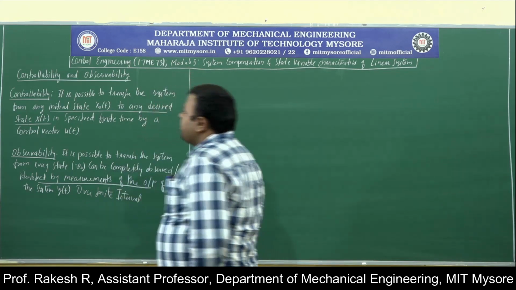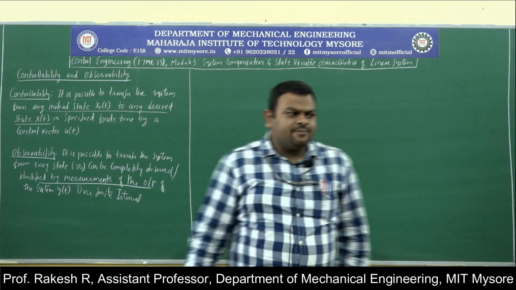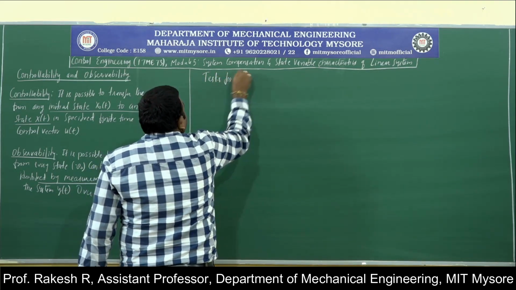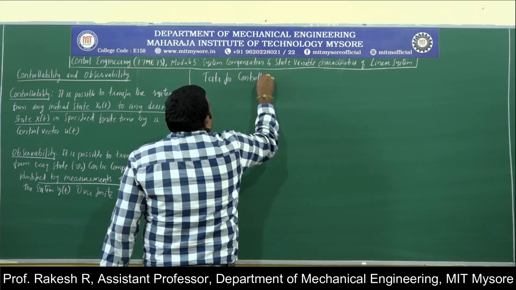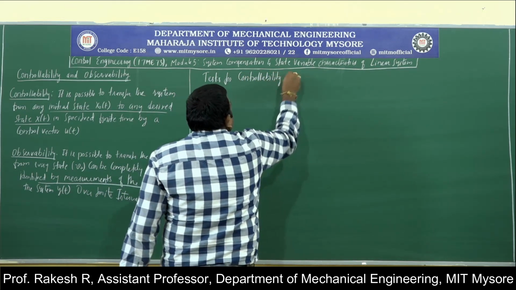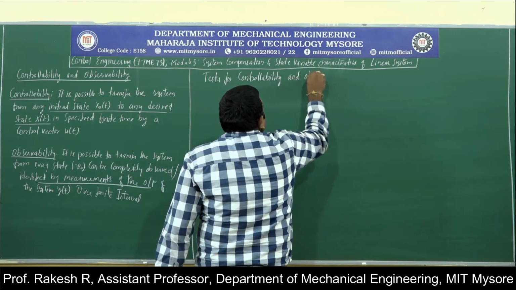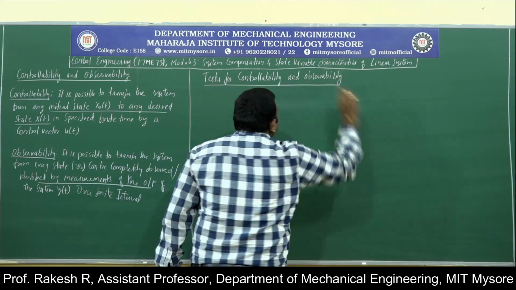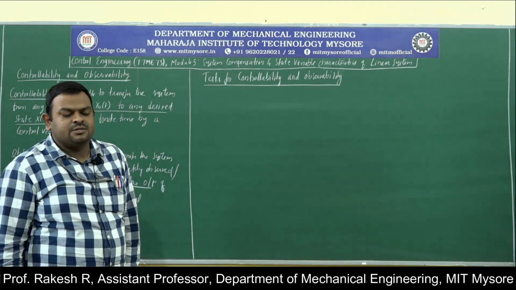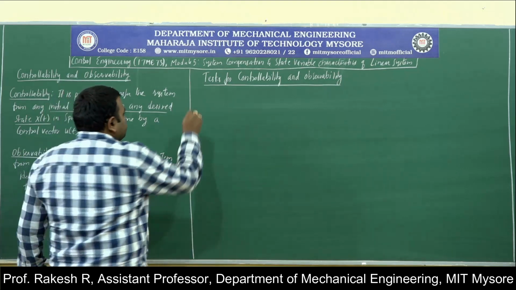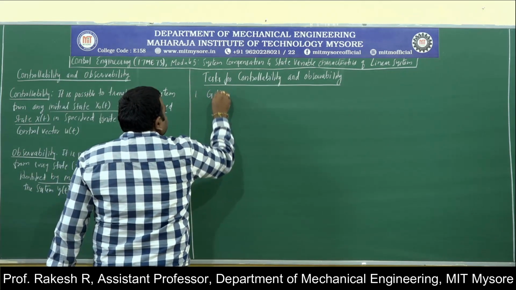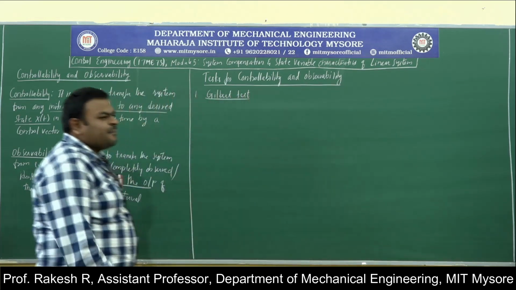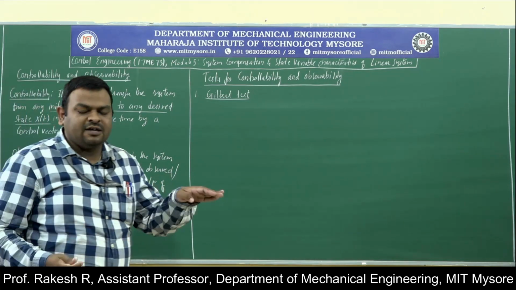So in order to check the controllability and observability, there are several tests. So tests for controllability and observability. Generally it is called Kalman-Gilbert test. So first test is Gilbert test. Comparatively, Gilbert test is somewhat lengthy.